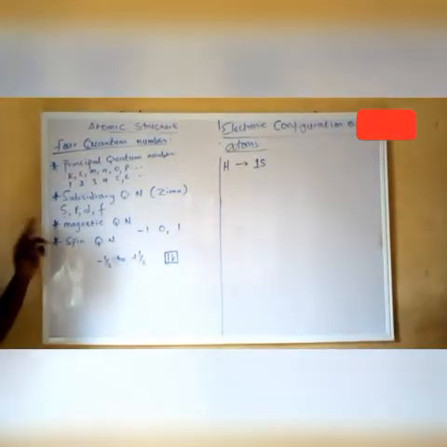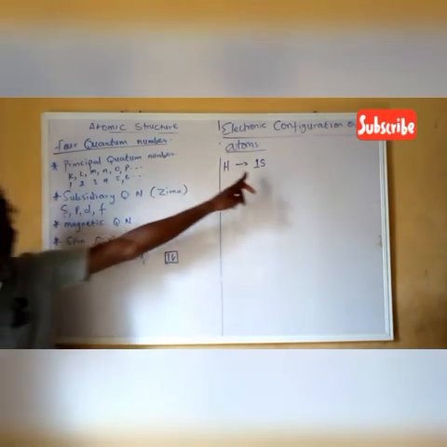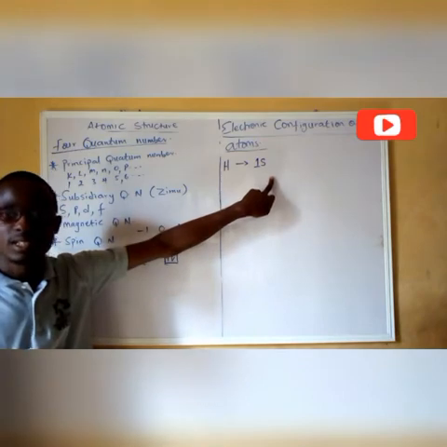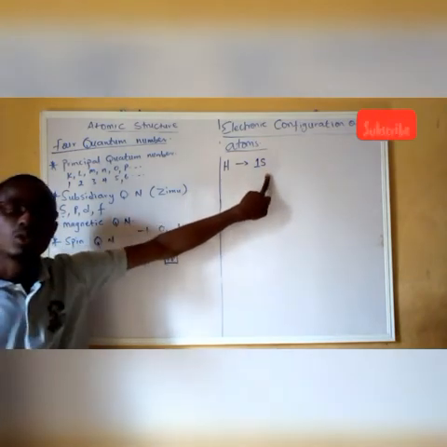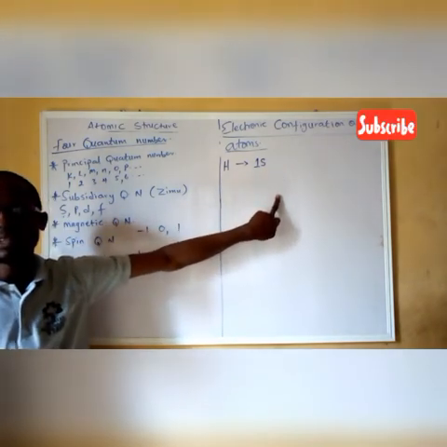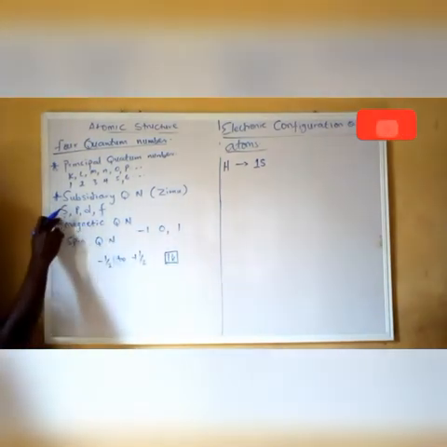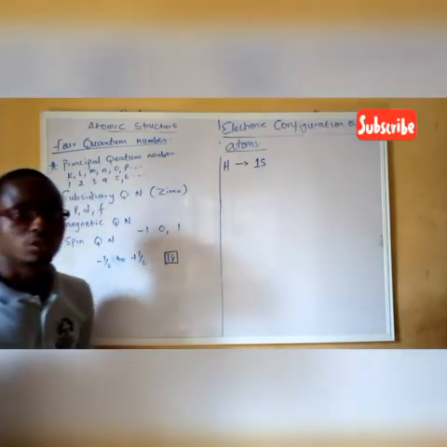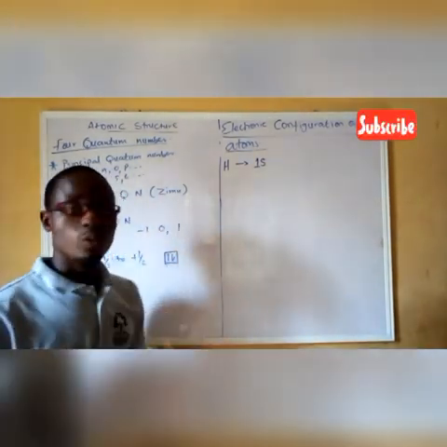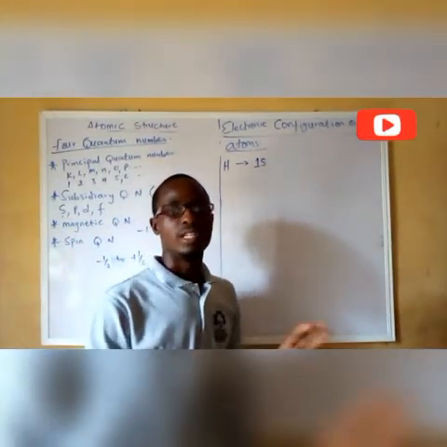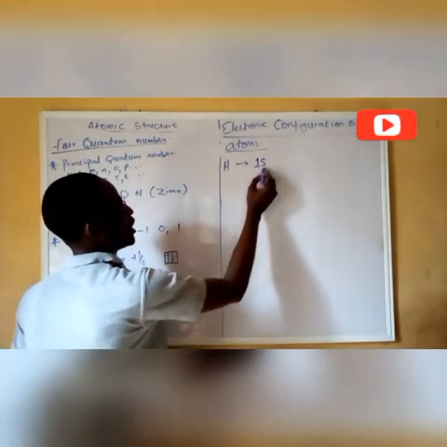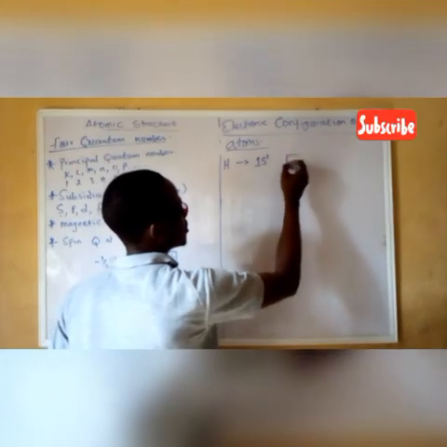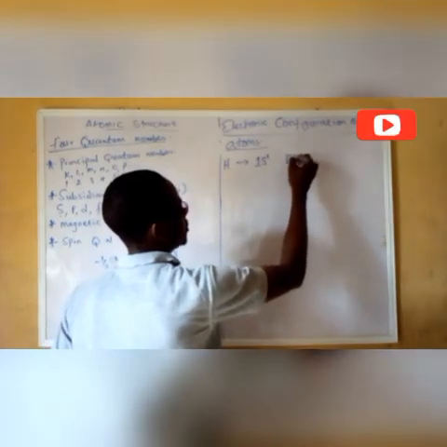So hydrogen is making use of the first shell, the ground state, and in the ground state we have a sublevel which is what? S. The subsidiary quantum number s, and this s is only a single orbital which can accommodate 2 electrons. Though hydrogen doesn't have 2 electrons, so hydrogen is filling only 1 into that. So we're going to have 1s1, which we can represent in the form of a diagram as this.